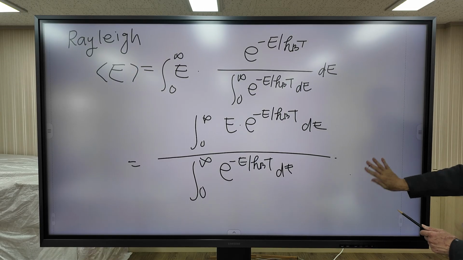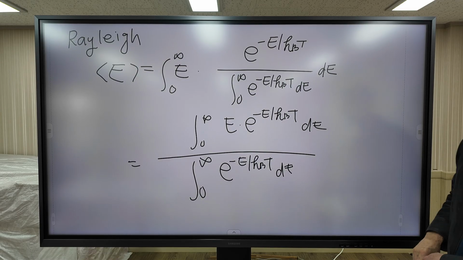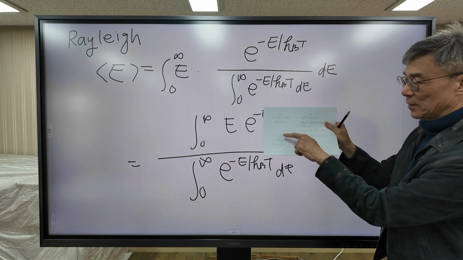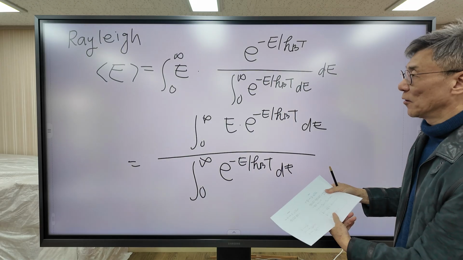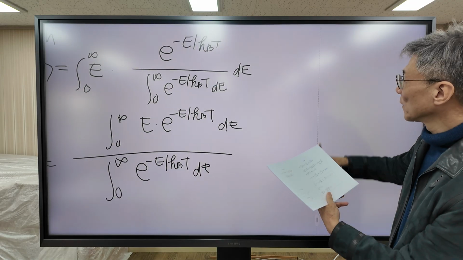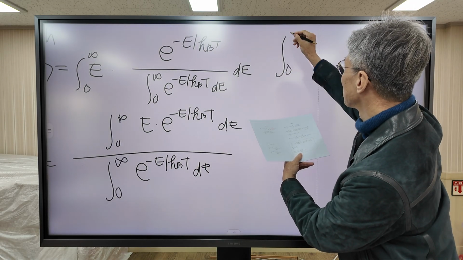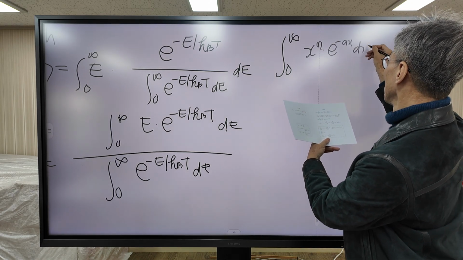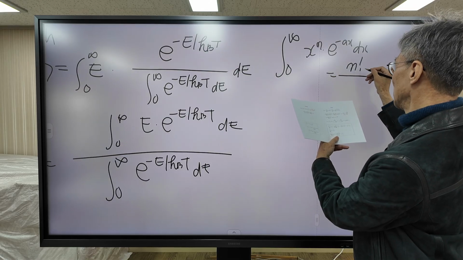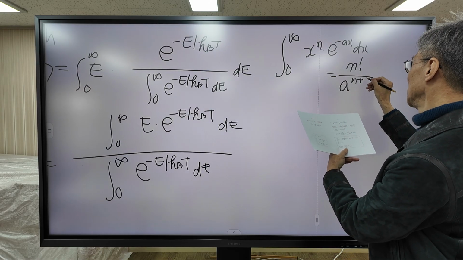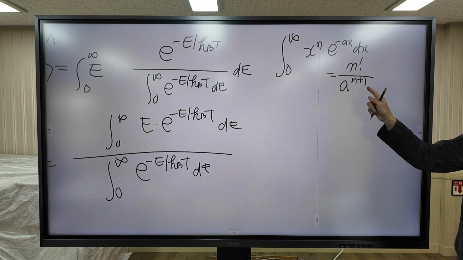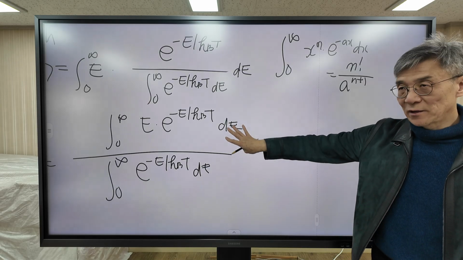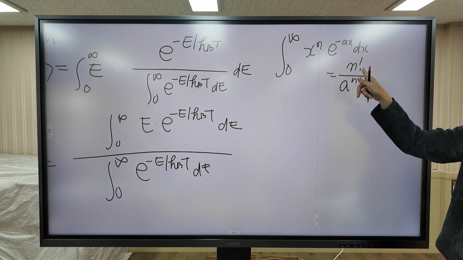This is our equation. Now for the numerator and denominator, we are going to use the integration formula, which says the integral equals n factorial over a to the n plus 1. First, I am going to evaluate the numerator using this integration formula.